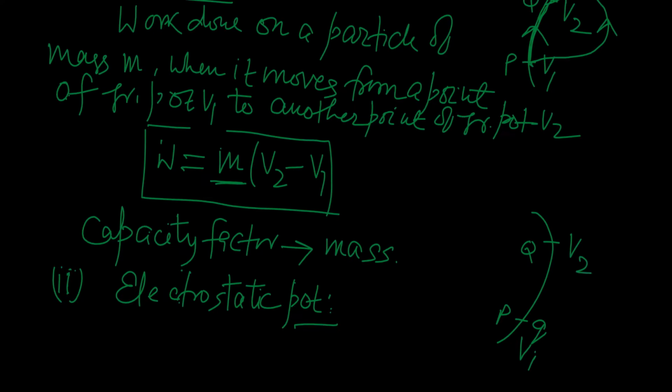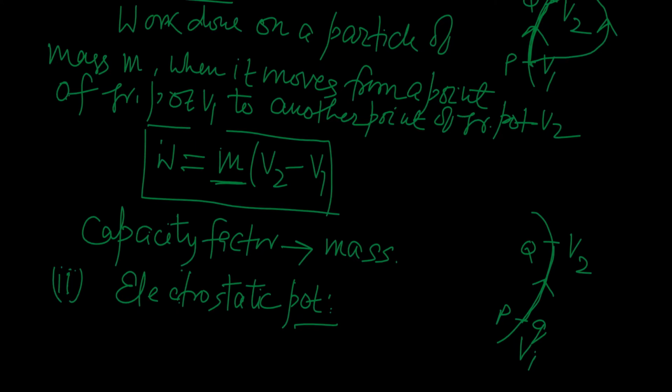You know, the work done in this process will be again independent of path. The path may be different as shown in the figure, but there is one restriction: the charge Q moves from point P to Q. These 2 points do not change, but the path may be different.